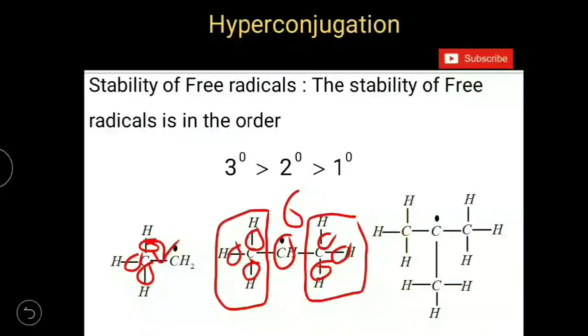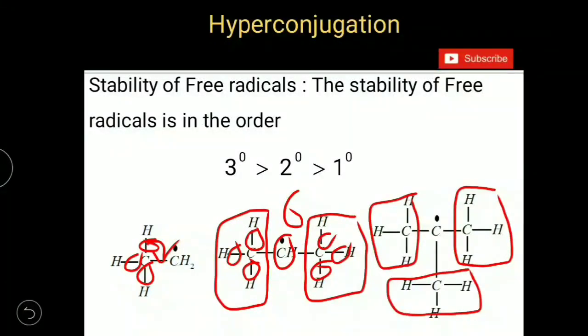And when you come to the tertiary butyl free radical, there are 3 methyl groups bonded to the carbon atom containing the pure p orbital in which there is an unpaired electron. And from each methyl group there are 3 CH sigma bonds which will be involved in delocalization. So total how many delocalizations are there here? 9 delocalizations are possible for this tertiary butyl free radical.